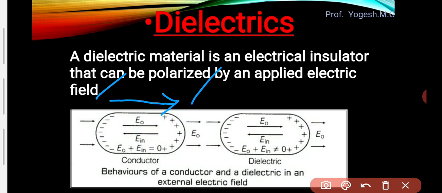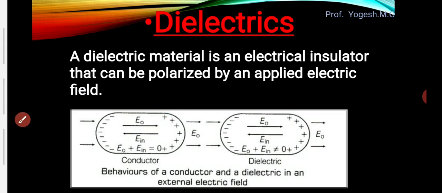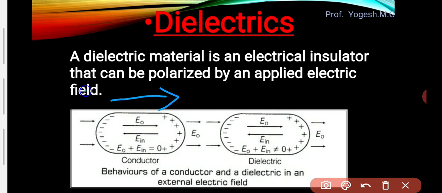So this line is starting from this end, meaning this end should be positive, and it is ending at this side, meaning this side should be negative. So for this external electric field, this is the positive end and this is the negative end.